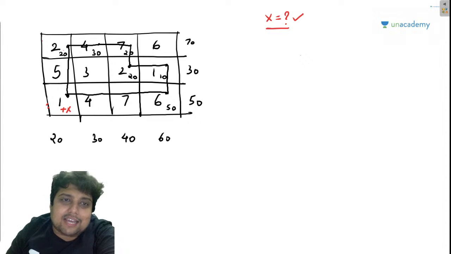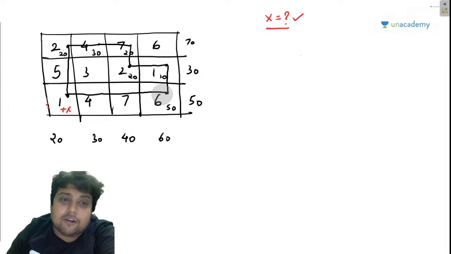So basically guys, I have formed a loop here. And check this out. Every corner, every vertex of this loop has a position which has Maggi. So this has Maggi, this has Maggi, this has Maggi, this has Maggi, this has Maggi.